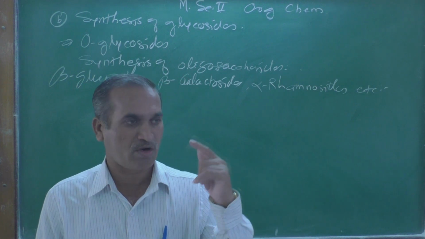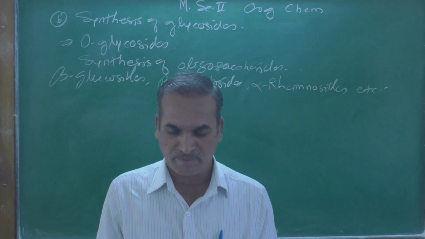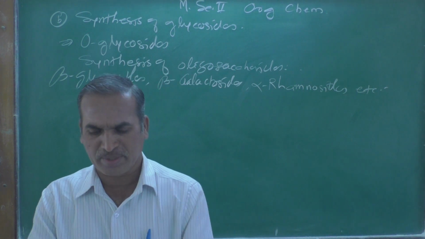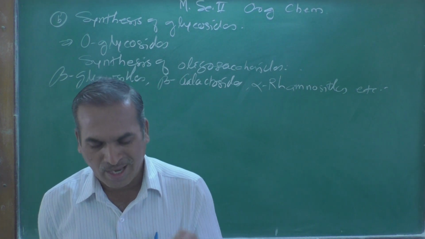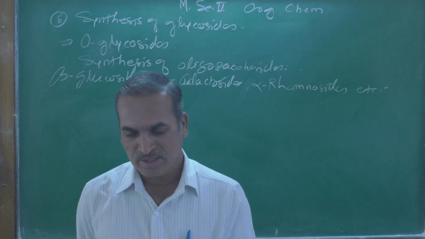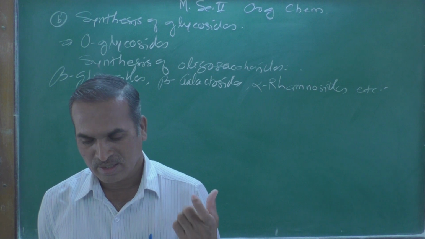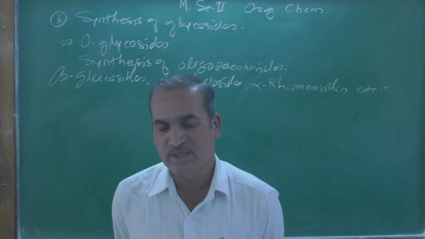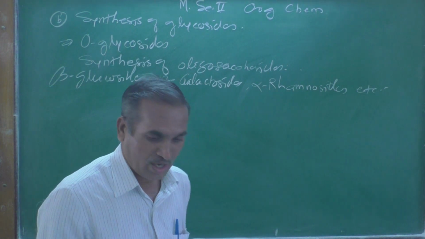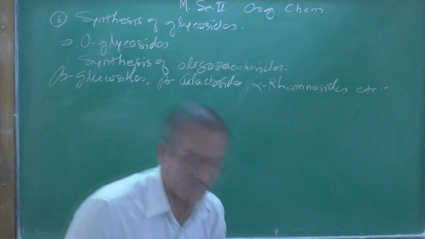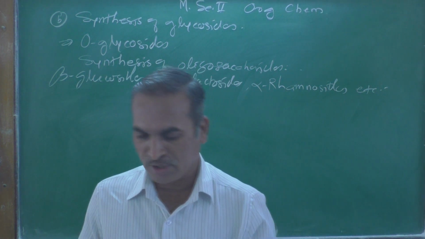The 1 position is the anomeric carbon atom and the 2 position is the OH. Some examples are shown in scheme number 2, which we will discuss shortly.